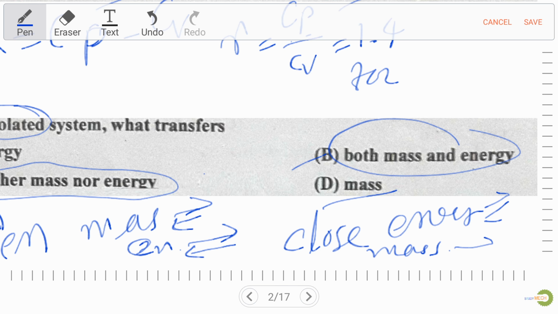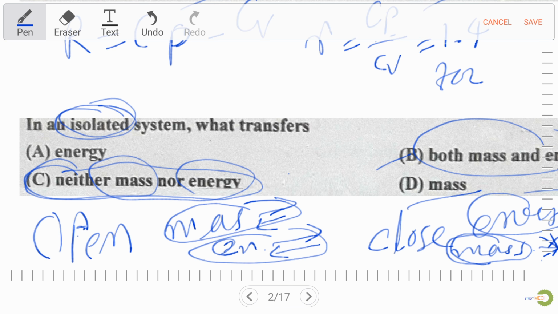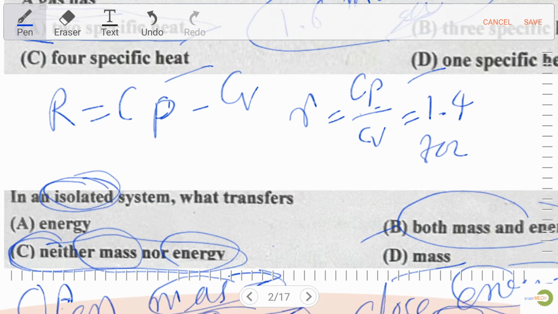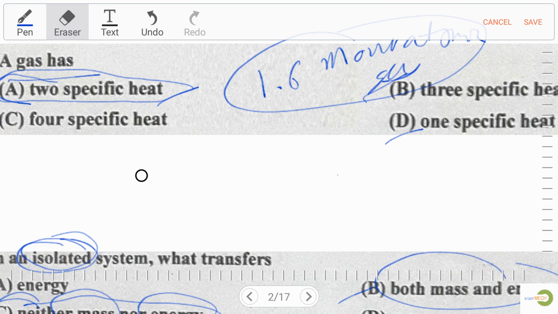In an open system mass and energy both will transfer, and in an isolated system neither mass nor energy can pass through the system.